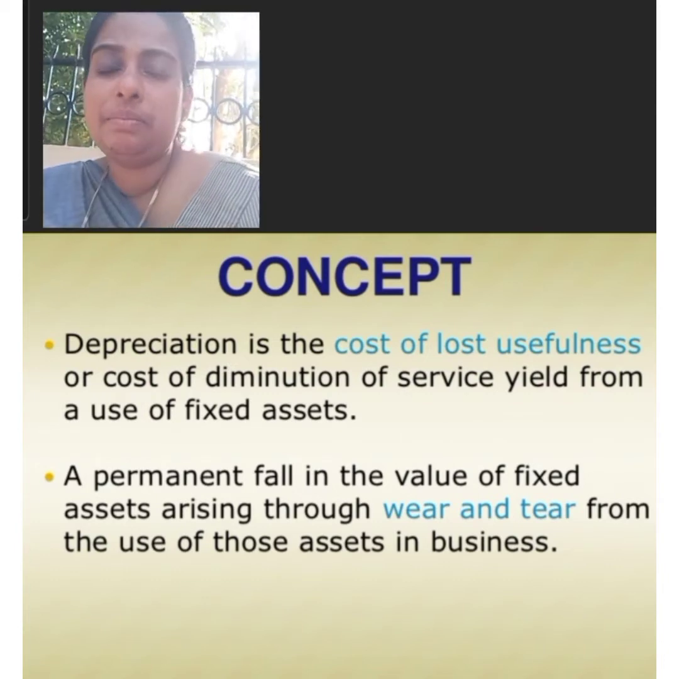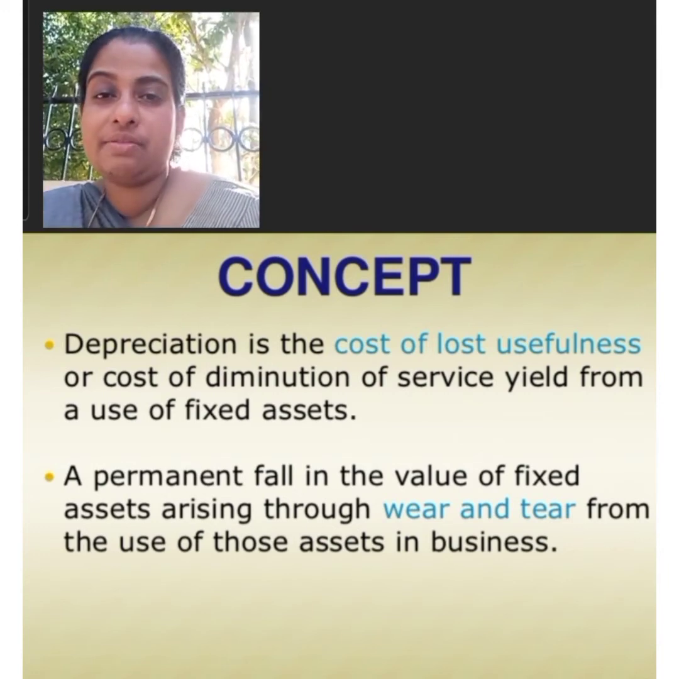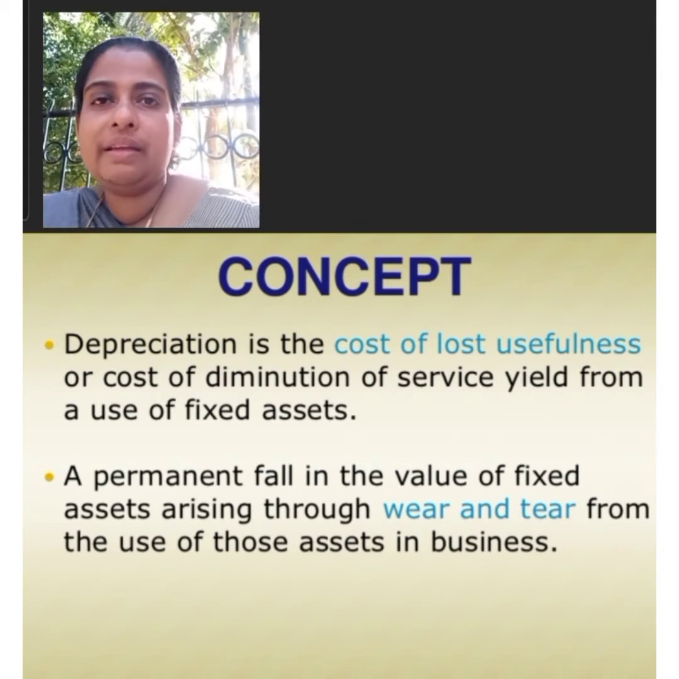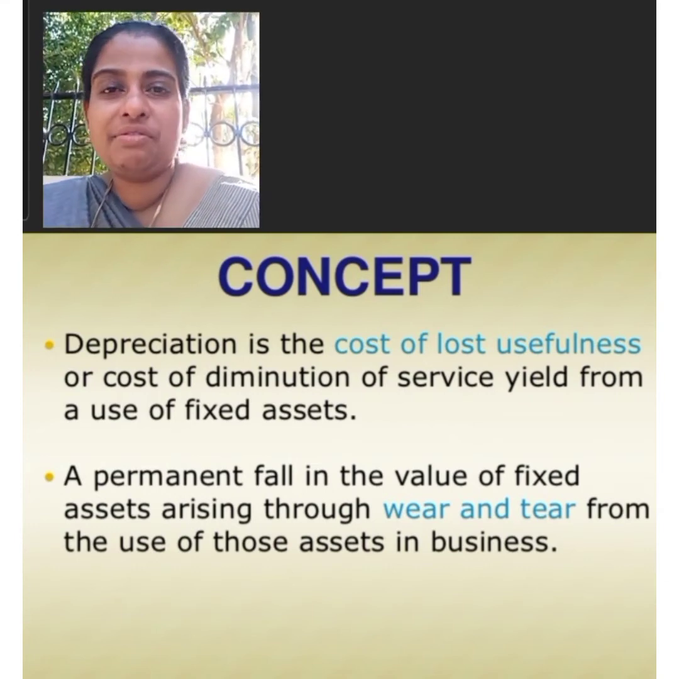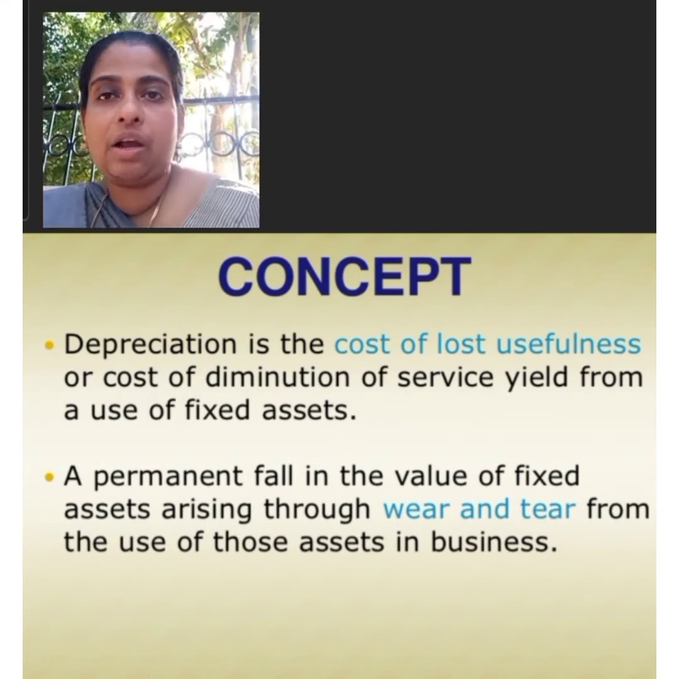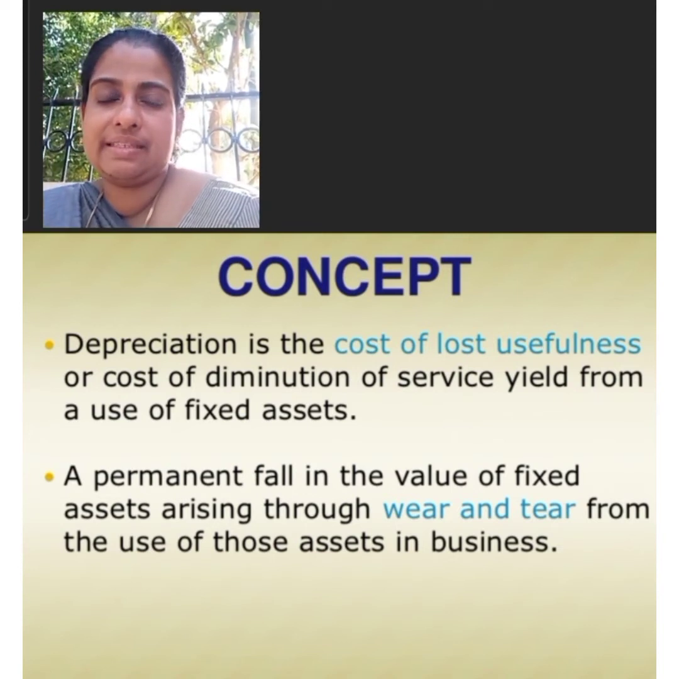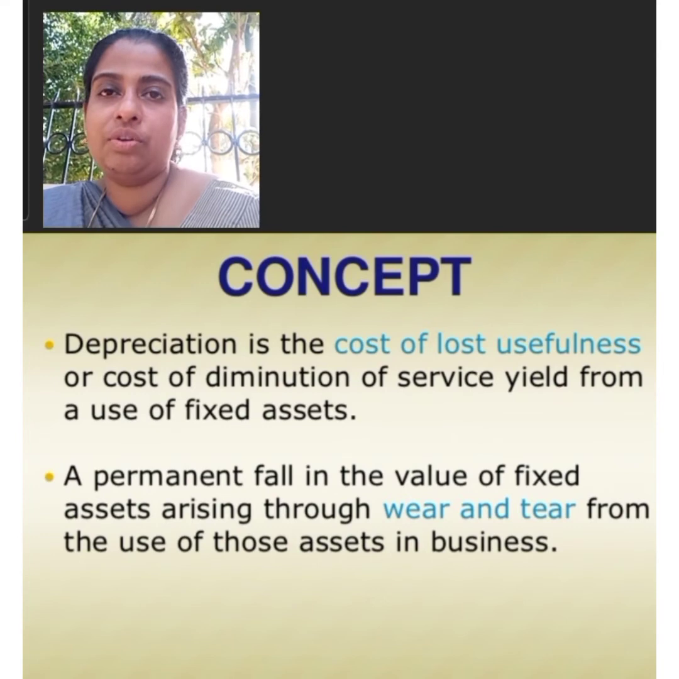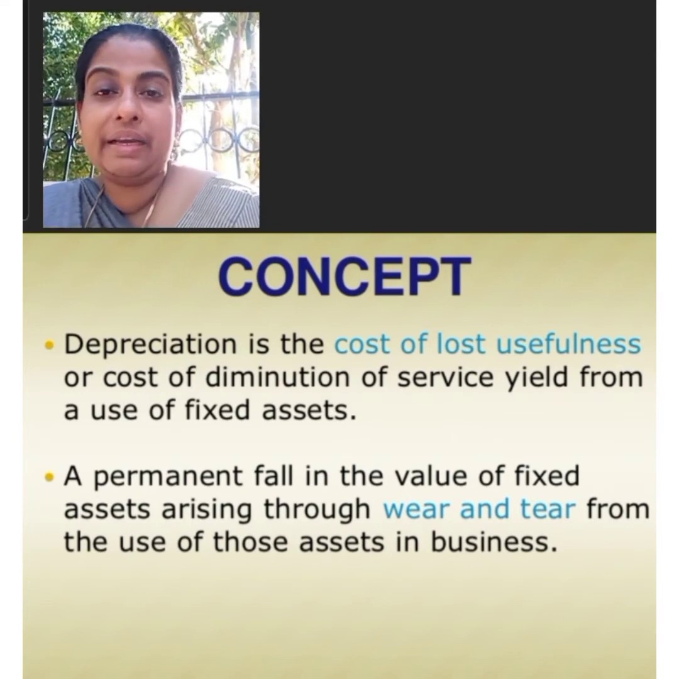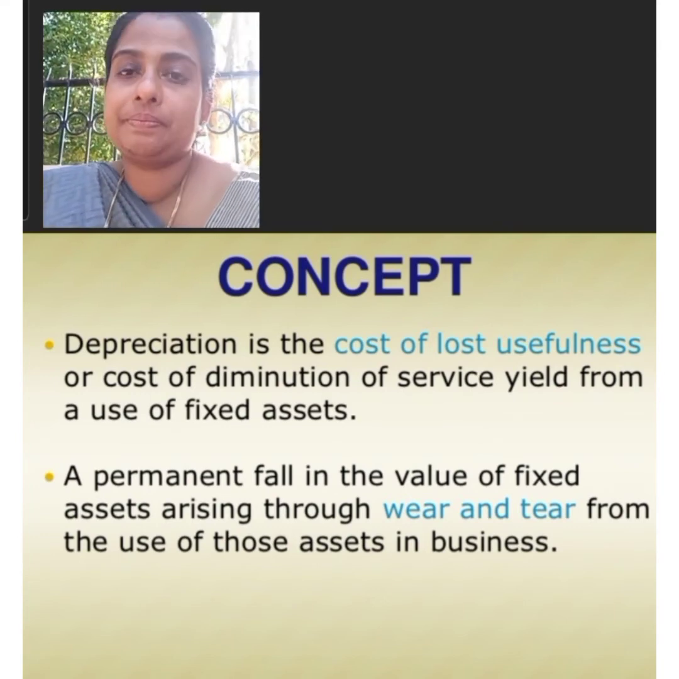Then another term used in connection with depreciation is fluctuation. Increase and decrease in the market value of asset is known as fluctuation. As we record the value of these assets on historical basis, we do not pass any entry for the fluctuations in the market value of the assets.